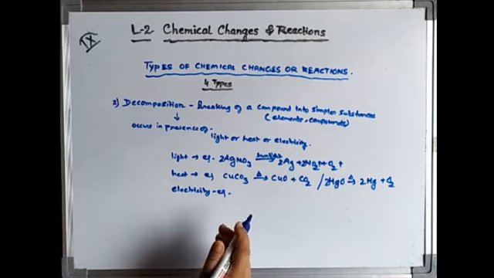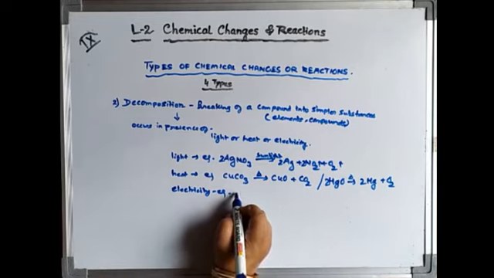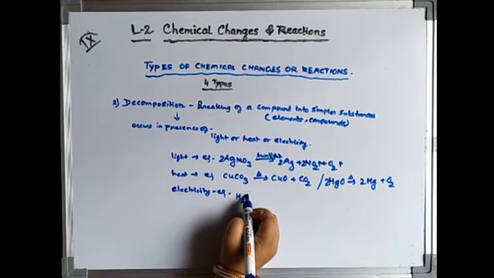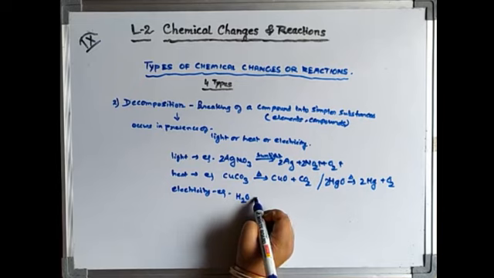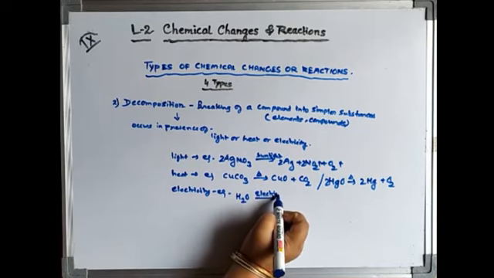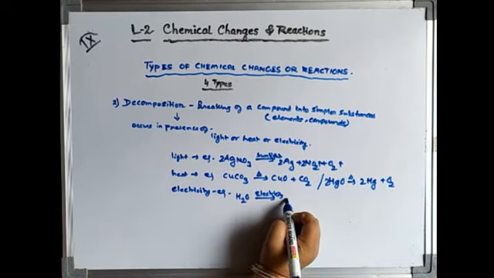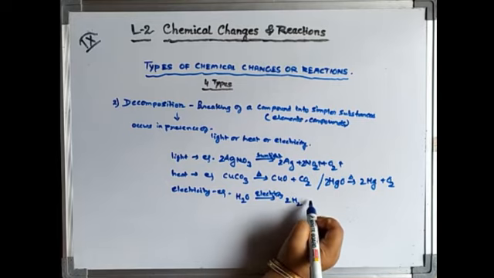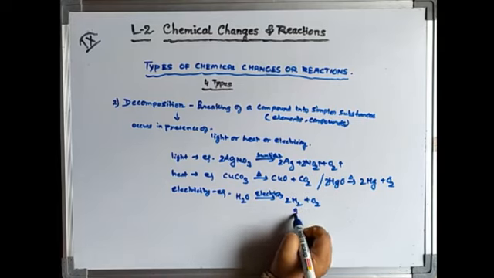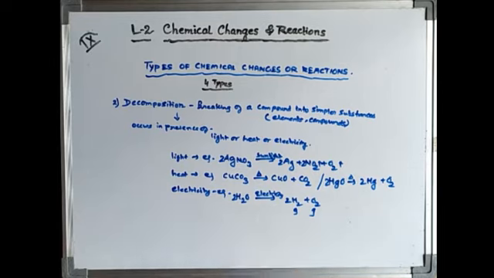Electricity is the decomposition of the water. We know very well that the decomposition of water is the very good example of the electricity. In presence of electricity, the reaction goes on. So with the presence of electricity, water decomposes to hydrogen and oxygen. Okay, both are gases, and balance it.